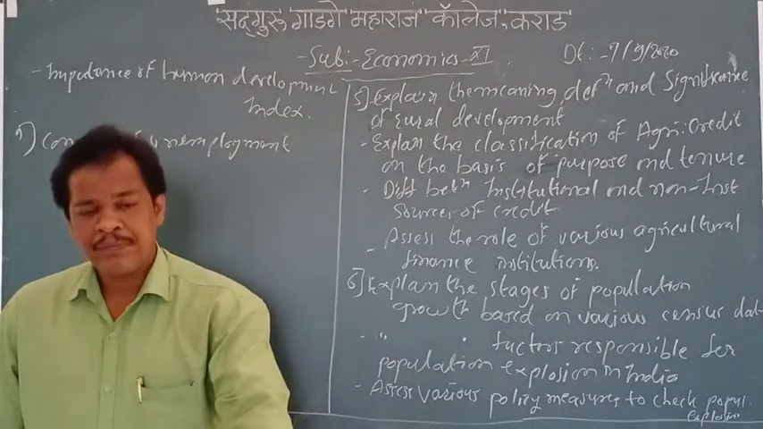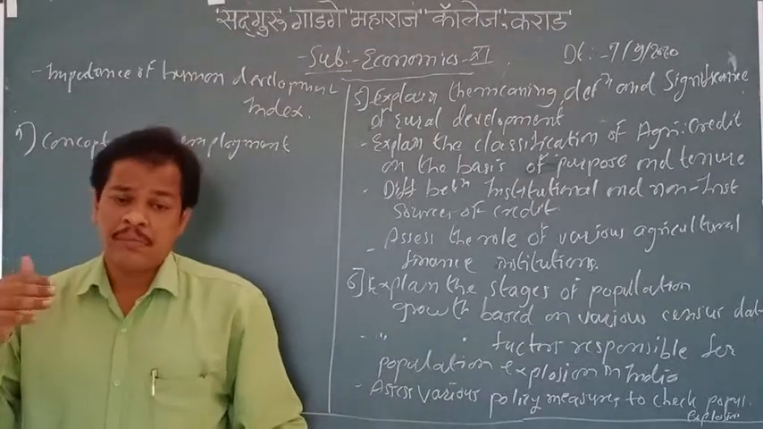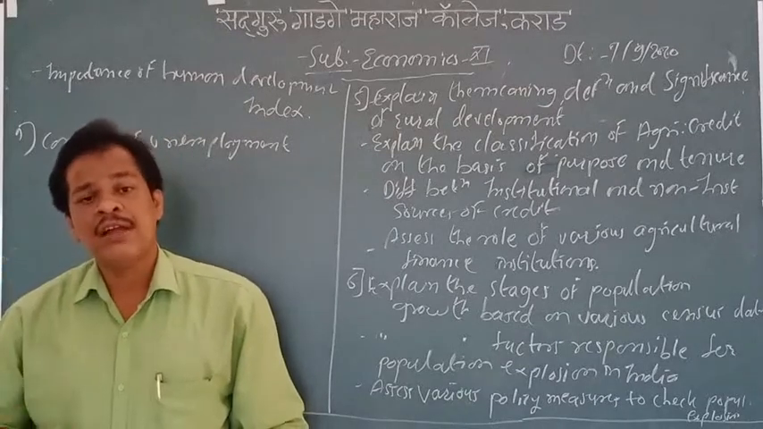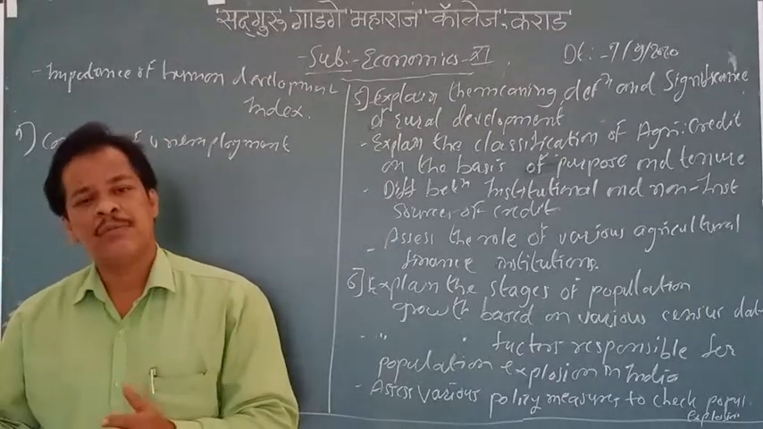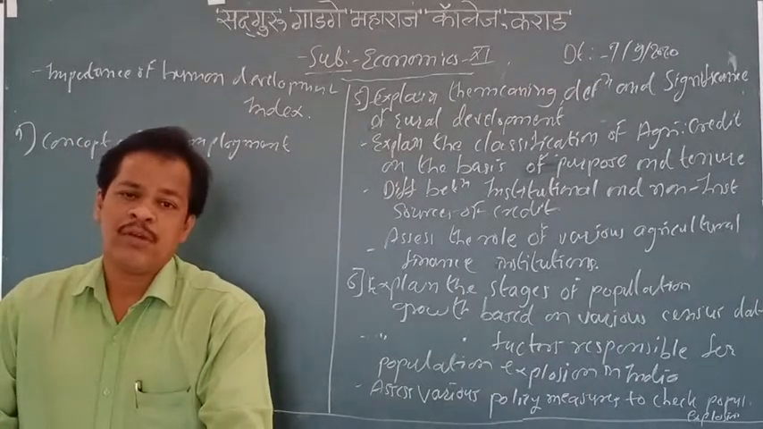So population, unemployment is there. The main problem is population. Because of population, unemployment is there. That's why people are not getting jobs. Therefore, there is the problem of poverty.